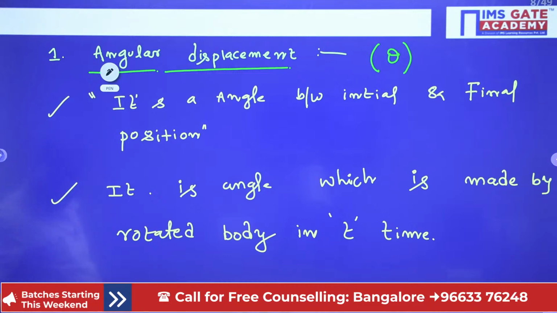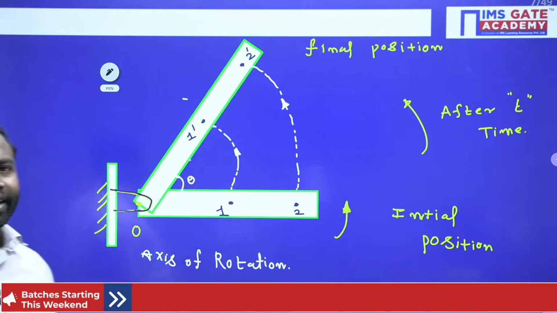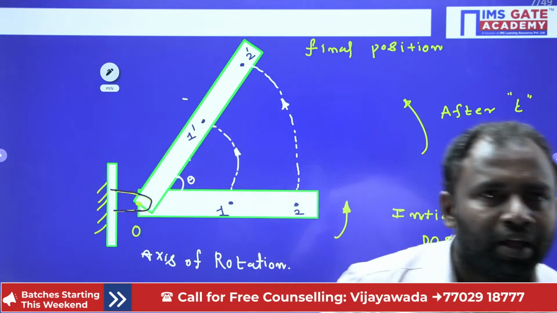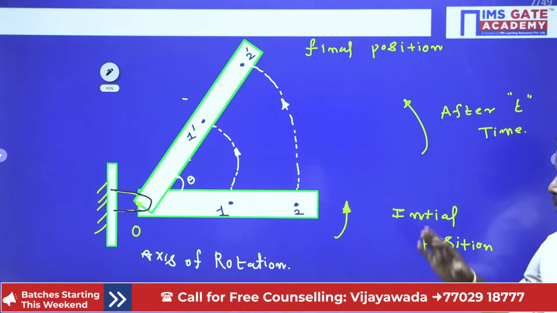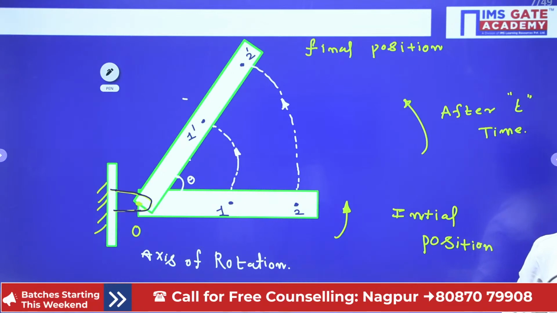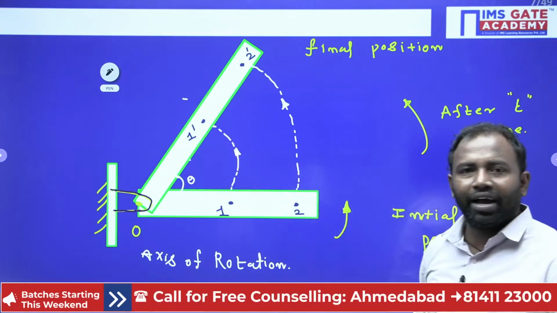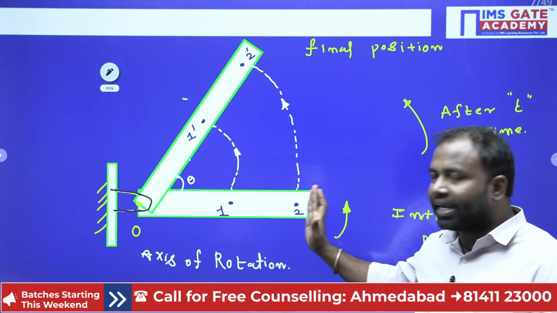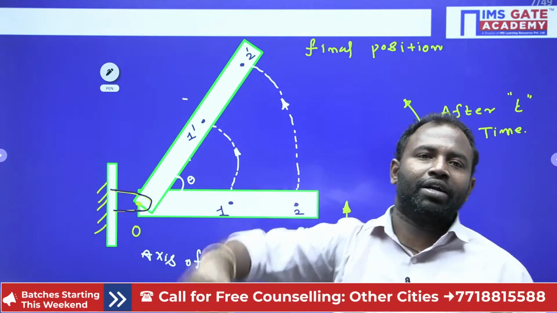Here I would like to highlight one thing, guys. The angular displacement in pure rotation motion is equal for every particle. The angular displacement theta is equal for every particle in the pure rotation of the body.